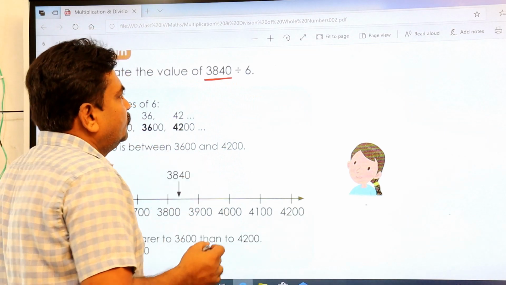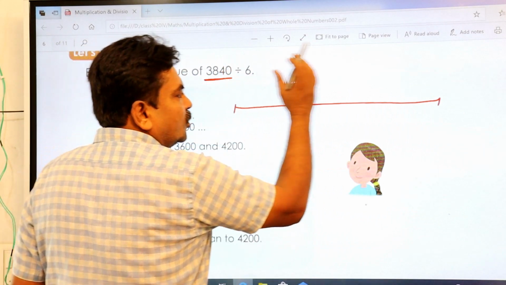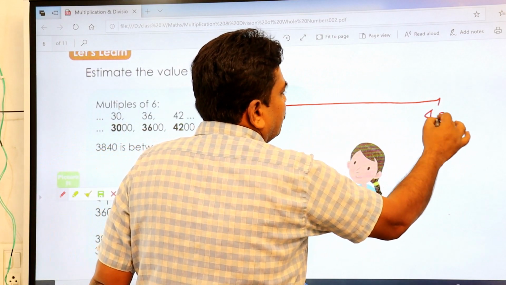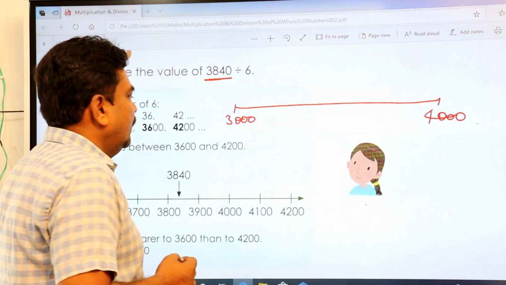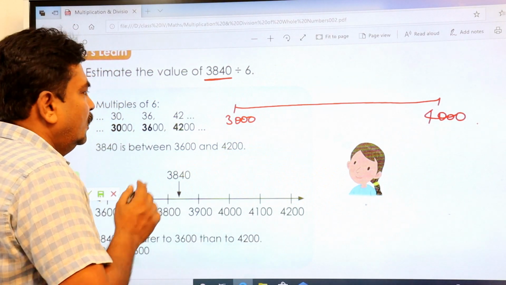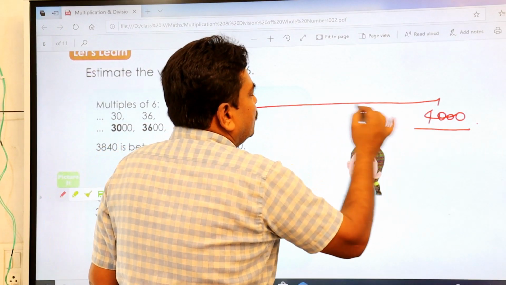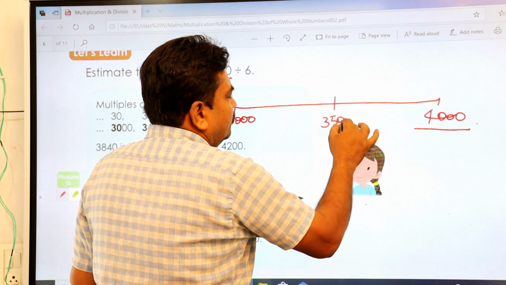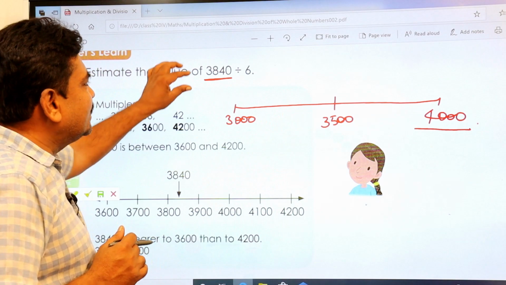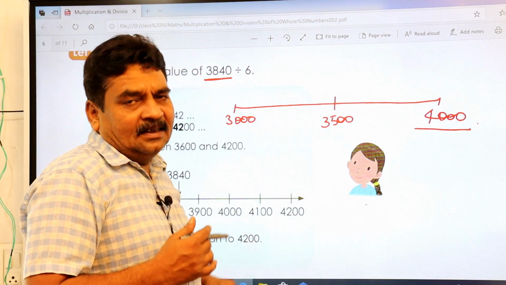This is your number line from 3000 to 4000. 3840 is nearer to, this is your say 3500, this is your 4000, this is your 3000. So we have to estimate this in such a way that it should be divisible by 6.